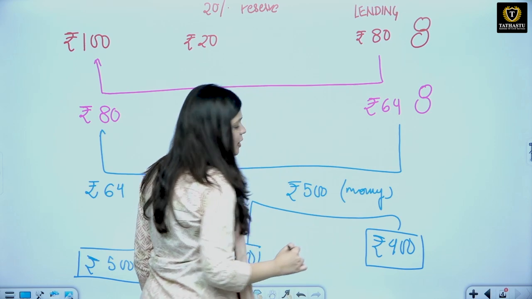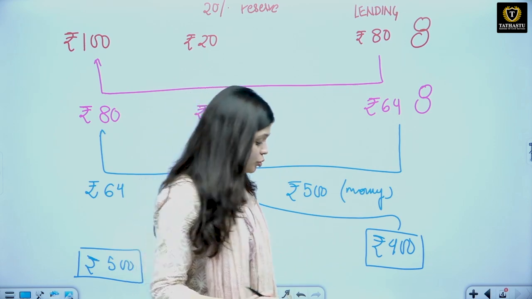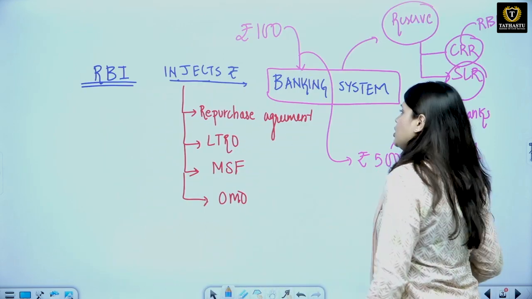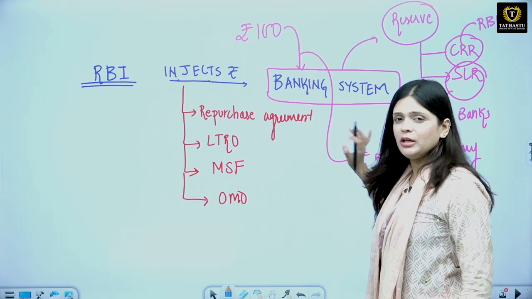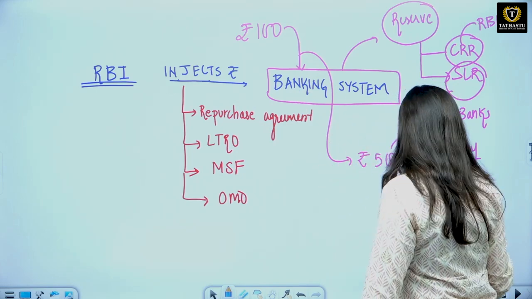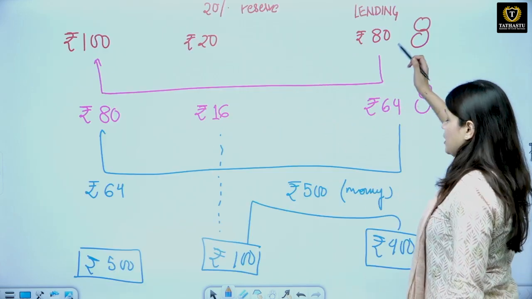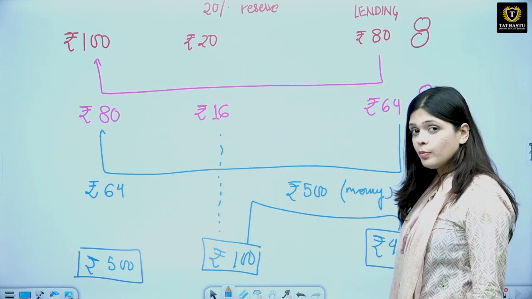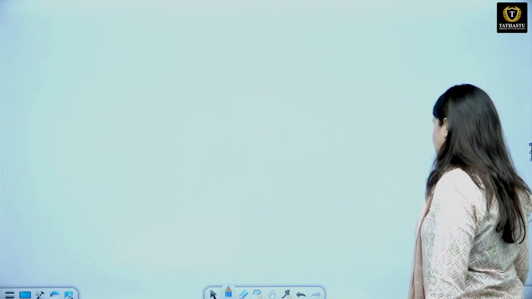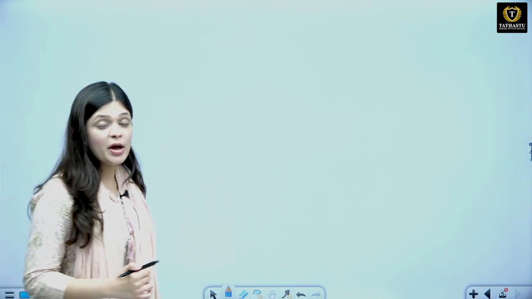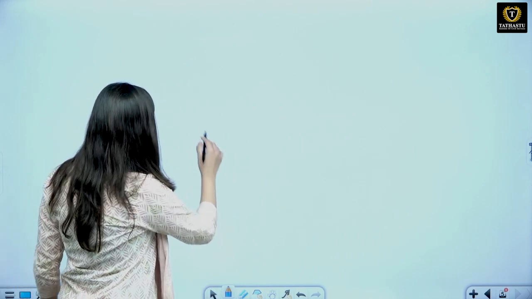So this is known as money multiplier. When RBI injects money into the banking system, reserves are increasing, which is helping the banks to lend more and more money. So basically money is creating, money is multiplying. 100 rupees multiplied into 500 rupees in the economy. What is the limit to it?